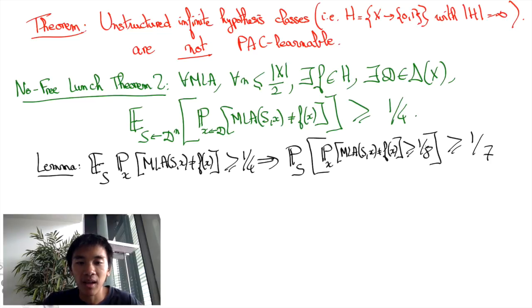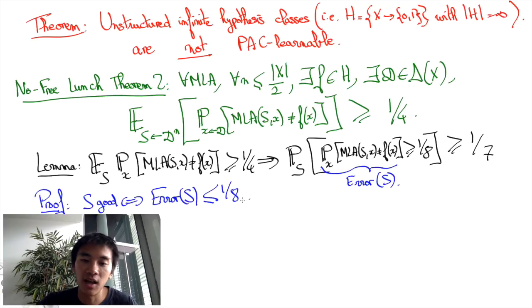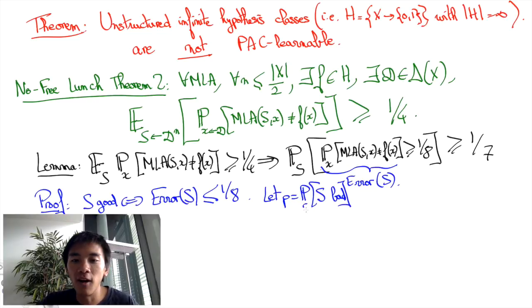To do so, let us simplify notations by calling error(S) the probability of mispredictions of MLA(S), and denote Good the set of good samples, that is, samples that yield error(S) that's at most 1/8, and define P the probability of S being a bad sample set. By bad, I obviously mean not good. We want to show that P is at least 1/7.